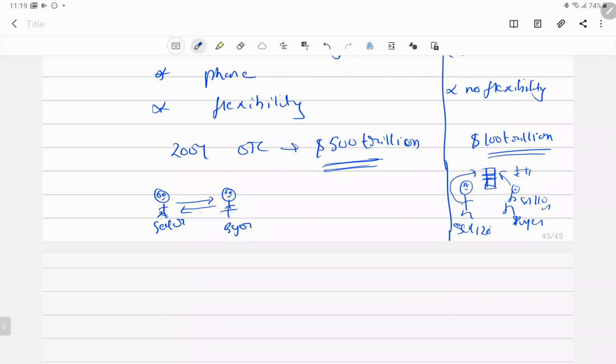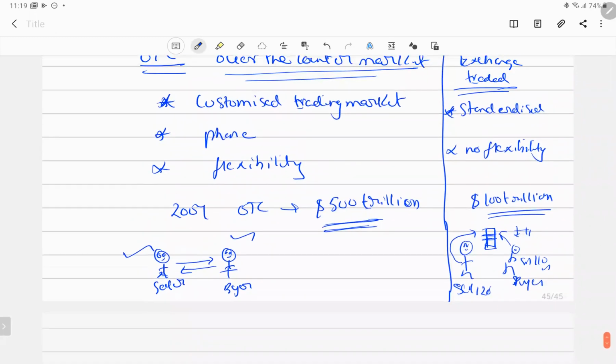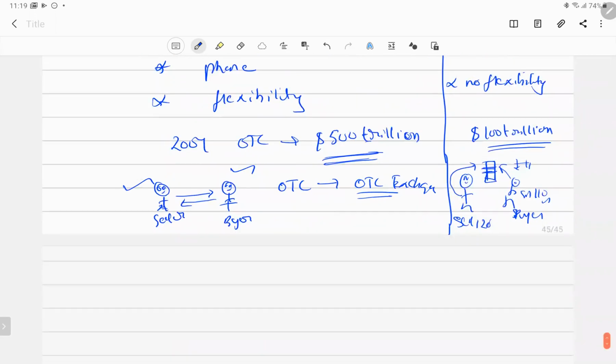Here no margin money is required because only two people are involved. The OTC market, in the same way, was first unorganized. Now it is converting and getting more formalized in nature. So OTC exchanges are also coming up. Why? Because maybe he's selling.